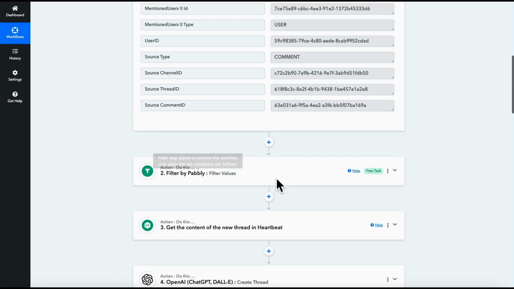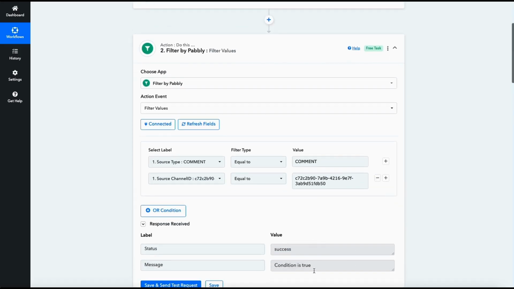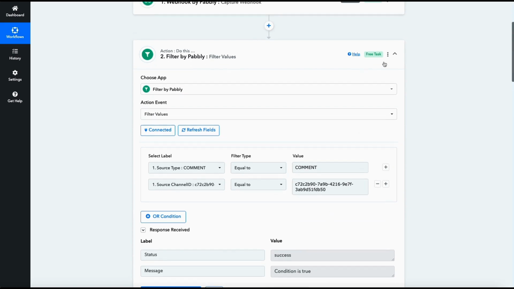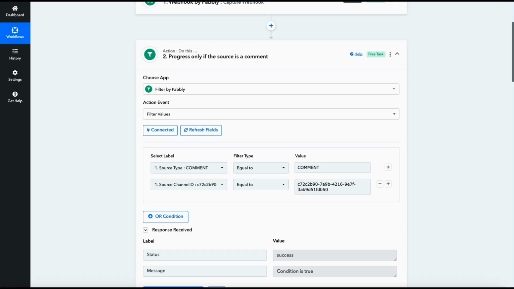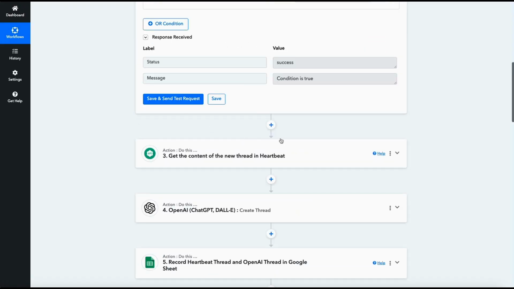Okay, we're filtering on the source, which is a comment in the channel. So let's rename this filter, "progress only if the source is a comment." Okay, and then the next step is to get the whole thread.